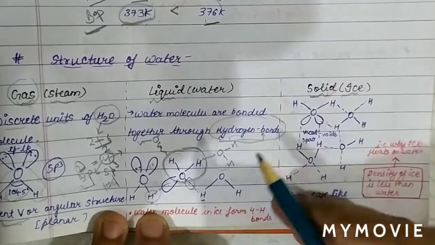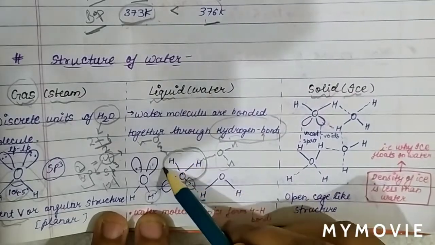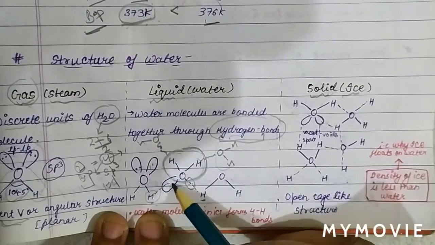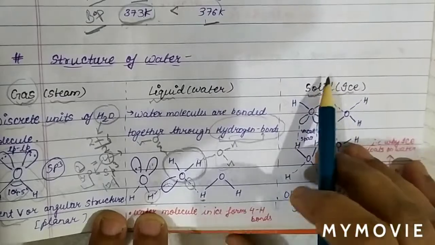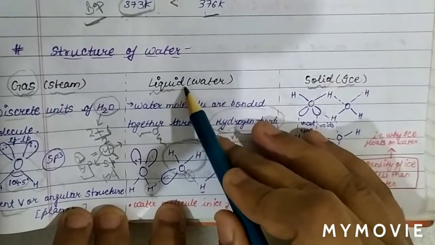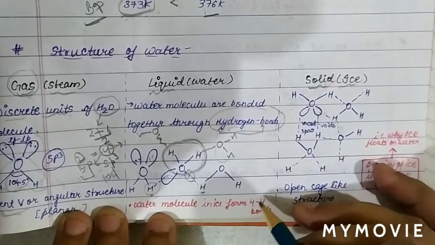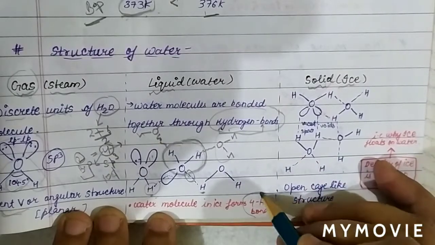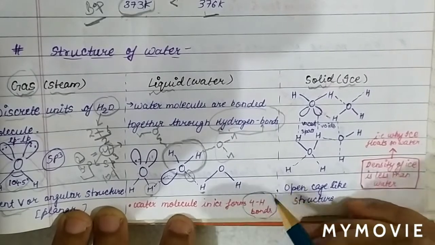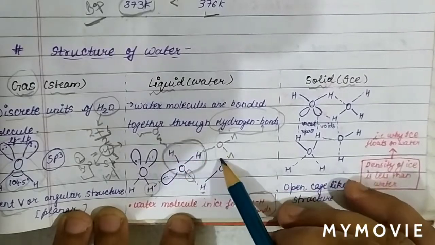So in the liquid phase, how many water molecules are attached to one water molecule? One through this hydrogen, one through this hydrogen, one through this lone pair, and one through this lone pair. So how many hydrogen bonds are formed? 4 hydrogen bonds. One water molecule forms 4 hydrogen bonds, so one water molecule is surrounded by 4 water molecules.